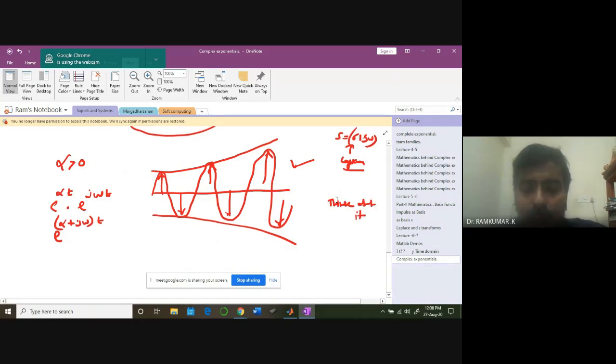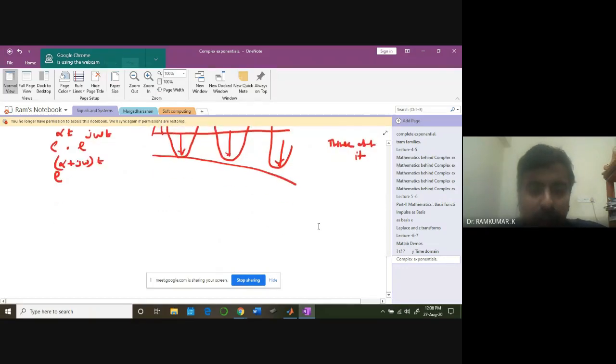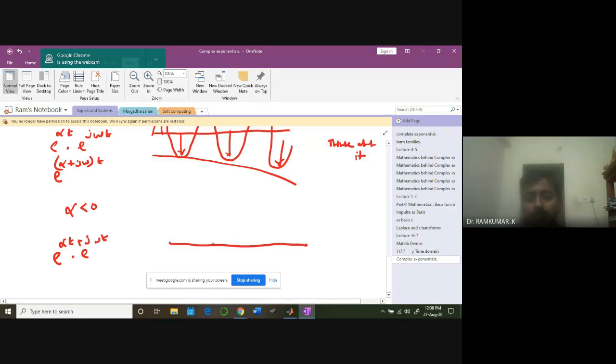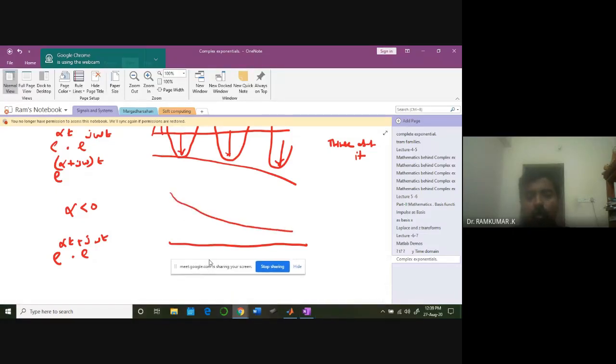In the same manner, when alpha is less than 0, e power alpha t times e power minus j omega t. What do I get? Can somebody imagine this waveform clearly? It's going to be just the opposite of it.